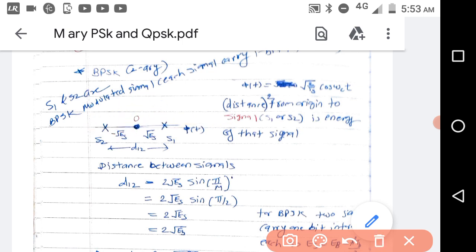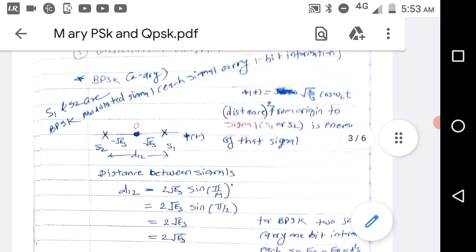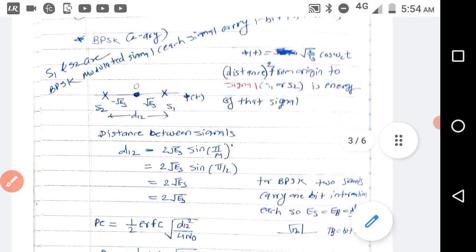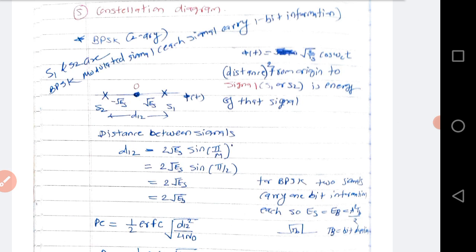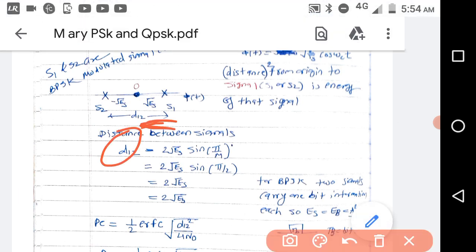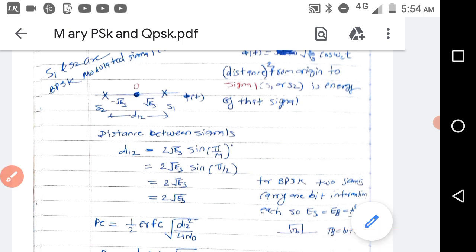Now the distance from origin to this signal point on the phi t is always root es. Here also it is minus root es. Now there is one common formula for distance between two signals, that is d12 is equal to 2 root es sin pi by M, that is 2 root es sin pi by 2, here M is equal to 2, that is equal to 2 root es.